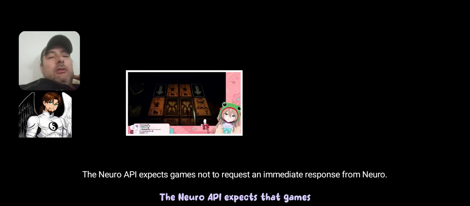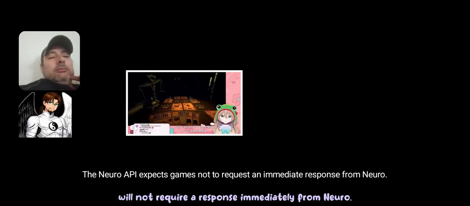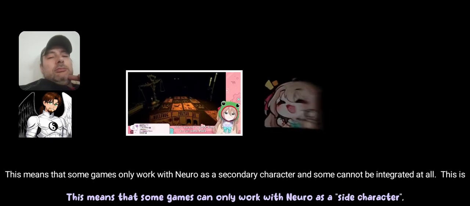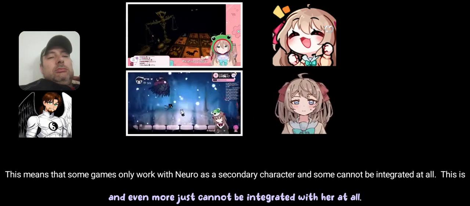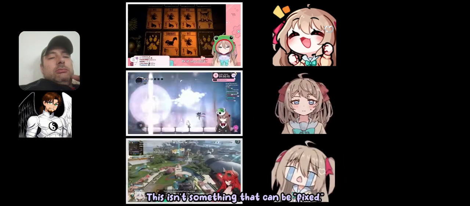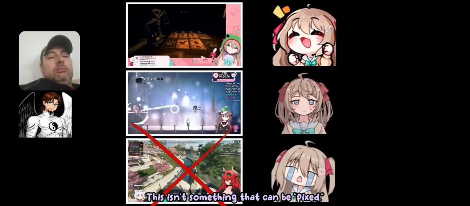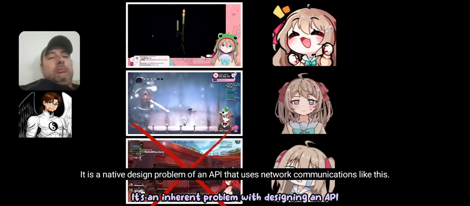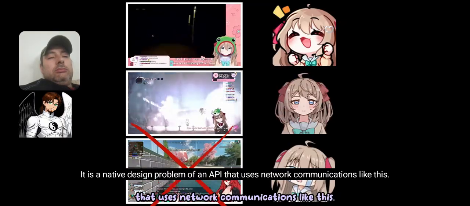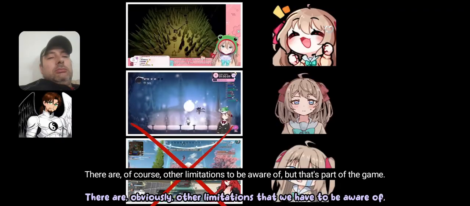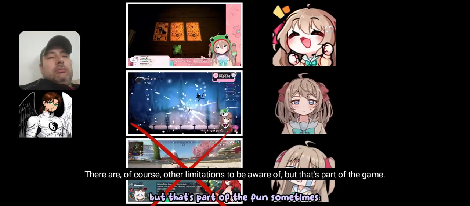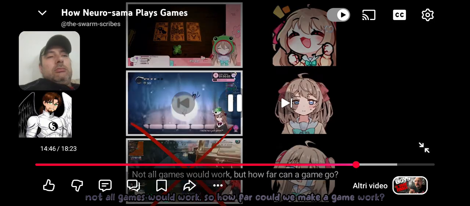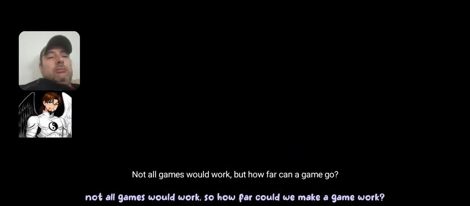The Neuro API expects that games will not require a response immediately from Neuro. This means that some games can only work with Neuro as a side character, and even more just cannot be integrated with her at all. This isn't something that can be fixed. It's an inherent problem with designing an API that uses network communications like this. There are, obviously, other limitations that we have to be aware of, but that's part of the fun sometimes. Not all games would work, so how far could we make a game work?